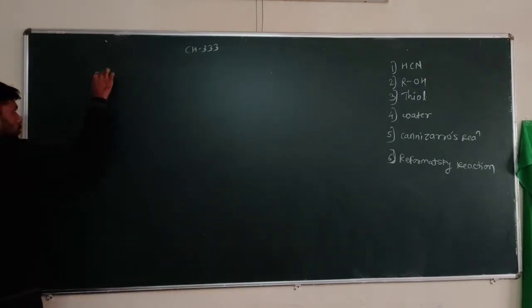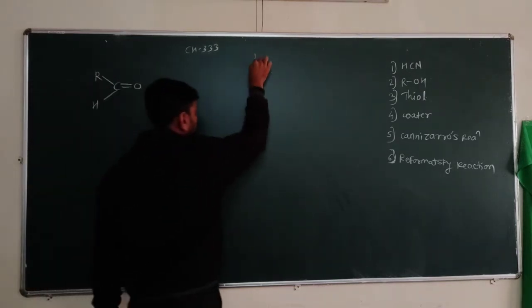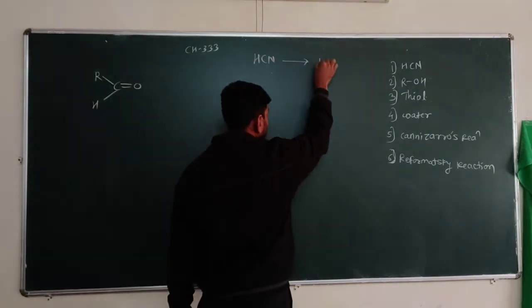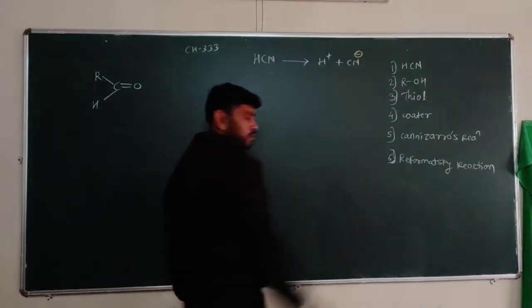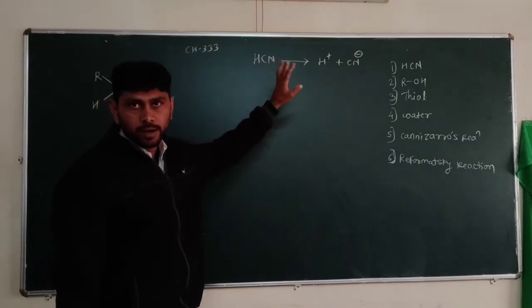Suppose a carbonyl compound is there and HCN. Hydrogen cyanide dissociates in this manner, H plus and CN minus. So CN minus is generated in the process of dissociation of hydrogen cyanide.